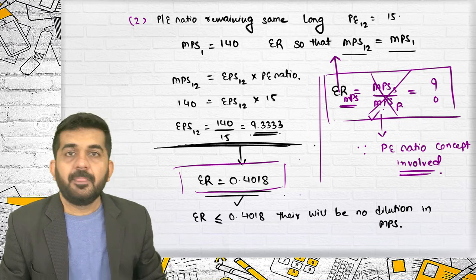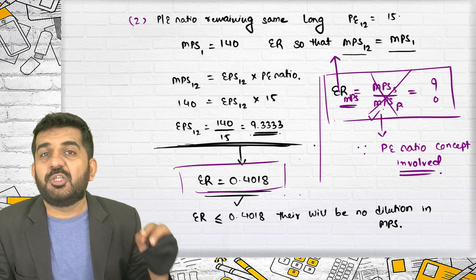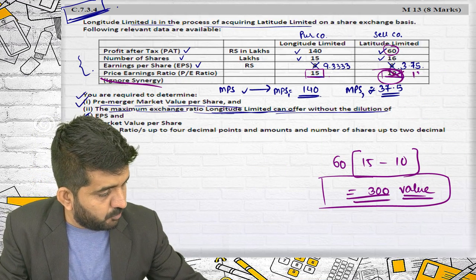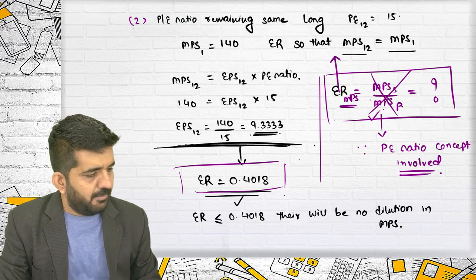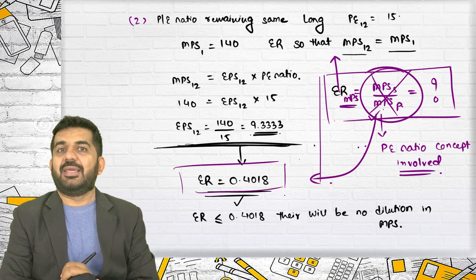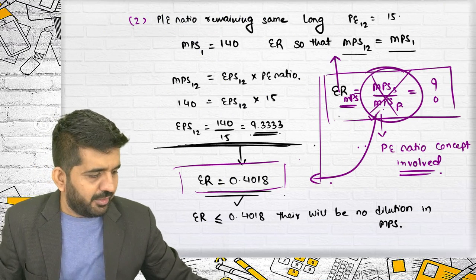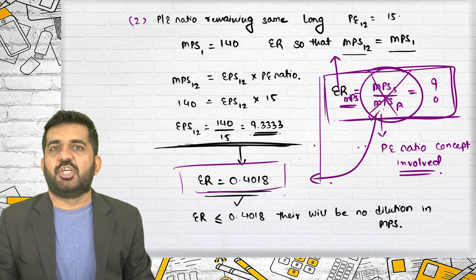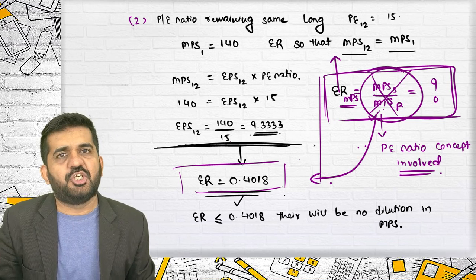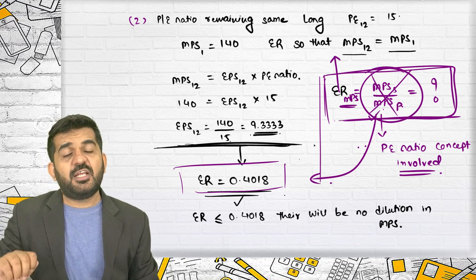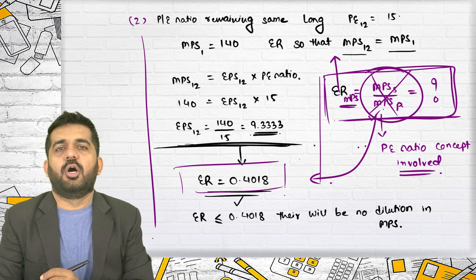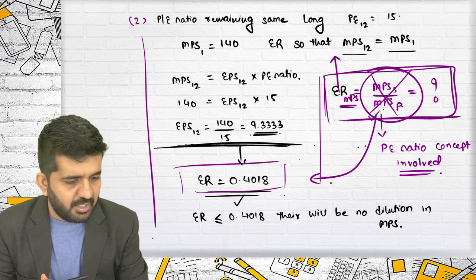Believe me, if the PE ratio of both companies had been the same, if this figure was 50, this answer and this answer would have been the same. So every time you cannot take the exchange ratio directly. If there is a dilution of EPS, you can take the exchange ratio based upon EPS. If the question is about dilution of MPS, you cannot directly take it. You need to use this long-cut method and find the answer.